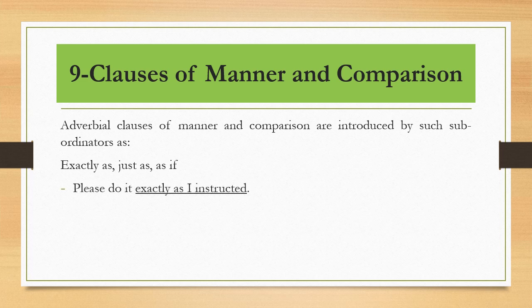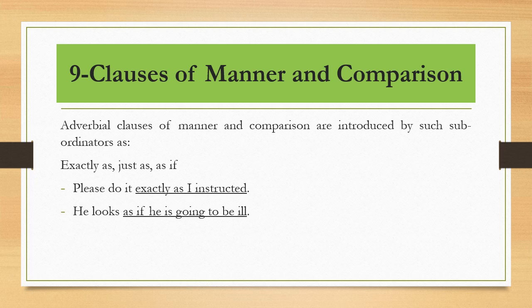Please do it exactly as I instructed. This is a clause of manner. Do it exactly as I instructed. It means in the way I have instructed you. يعني مثل ما علمتك بالطريقة اللي شرحت لكم بيها أو بالطريقة اللي انطيتكم بيها التعليمات. The way I had instructed you. So it is a clause of manner.